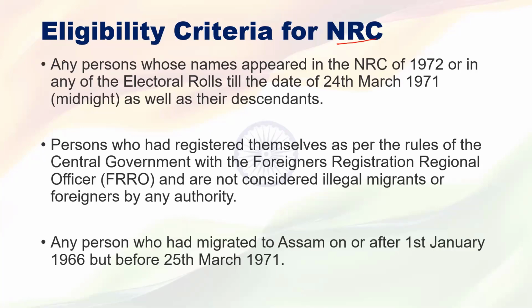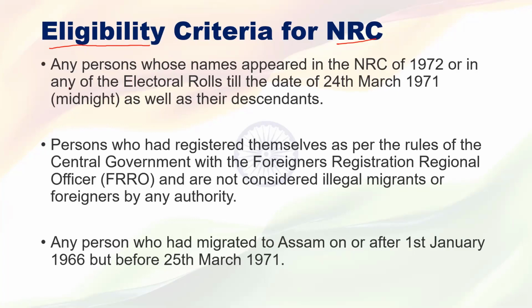That means, in simple language, the government has given certain rules and regulations according to which a person who migrated from Bangladesh to Assam can become a citizen of India, and who cannot become a citizen of India.